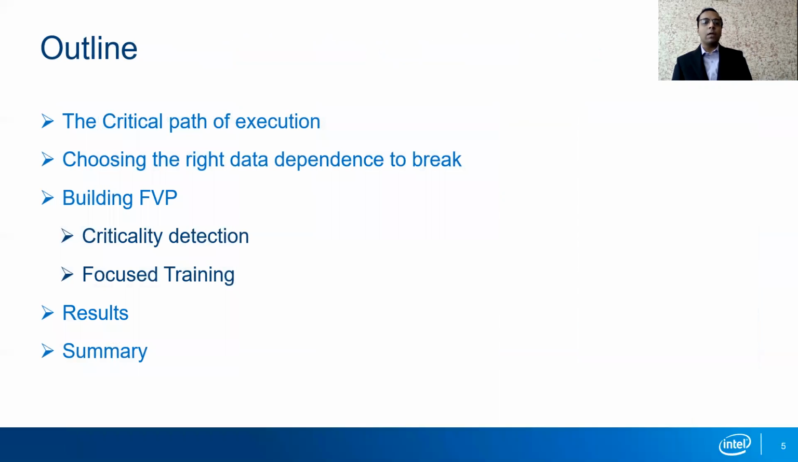With this in mind, the outline of my talk is as follows. We will first understand the notion of the critical path of execution and how it interplays with value prediction. We will next understand the various kinds of data dependencies and how the choice of right data dependence matters for performance and power. We will then detail our proposal focused value prediction in detail and also discuss its results. And I will conclude my talk with a summary of our work.